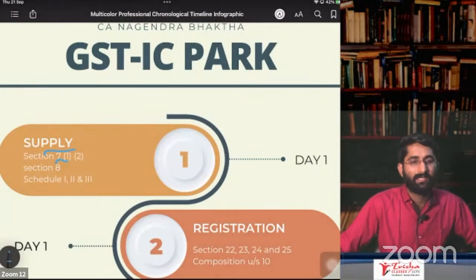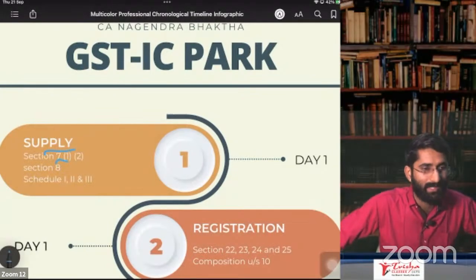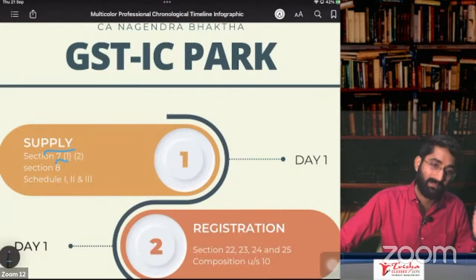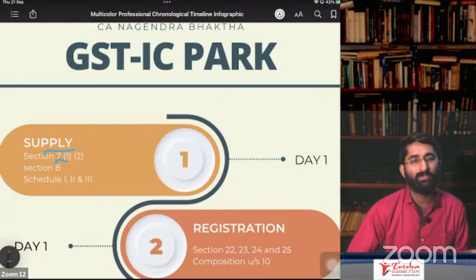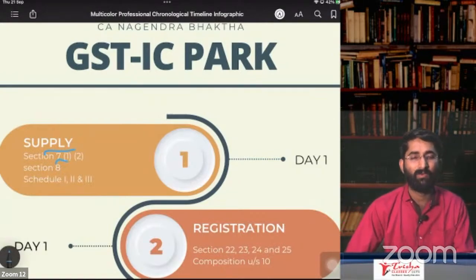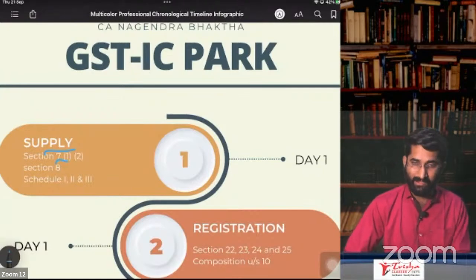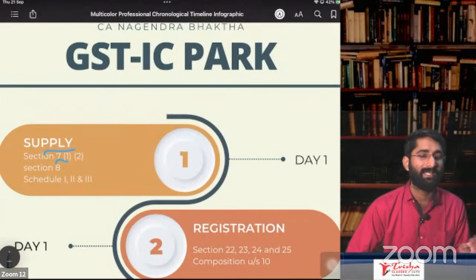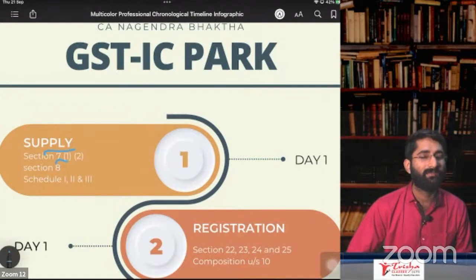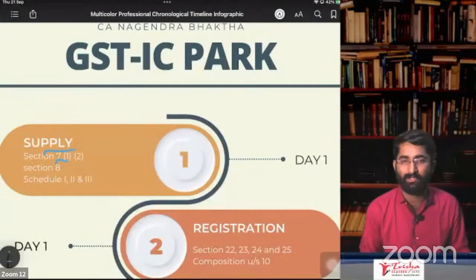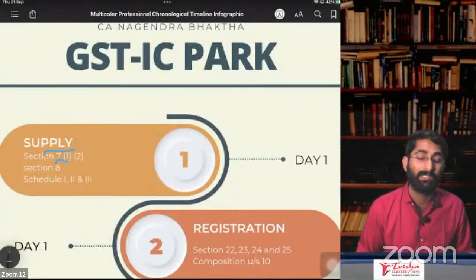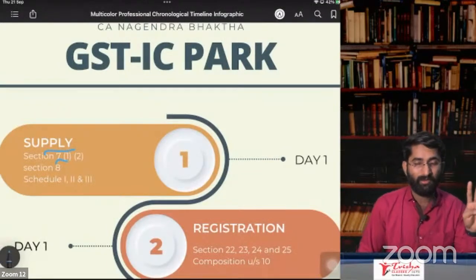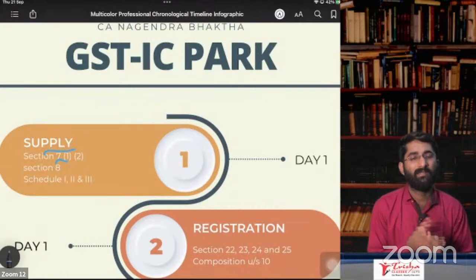Later, section number 7, subsection 1, clause C was about deemed supply, even though there is no consideration. See, section number 7, subsection 1, clause A and B: if there is consideration, only then there is supply. But section number 7, subsection 1, clause C is deemed supply. In case of deemed supply, even if there is no consideration, we will consider it as supply. There are 4 paragraphs here. Which are the 4 paragraphs?